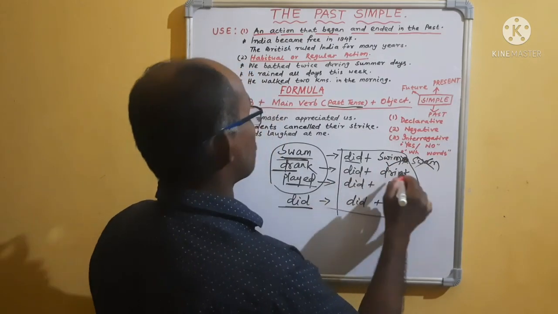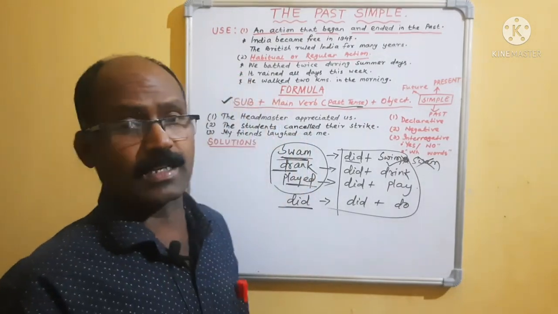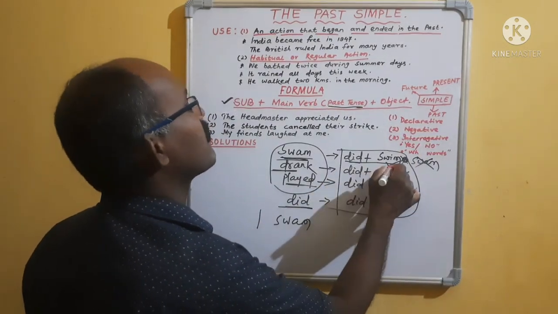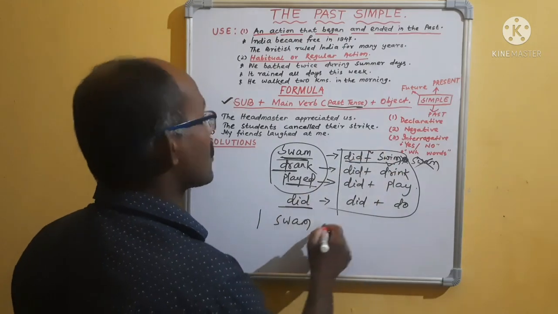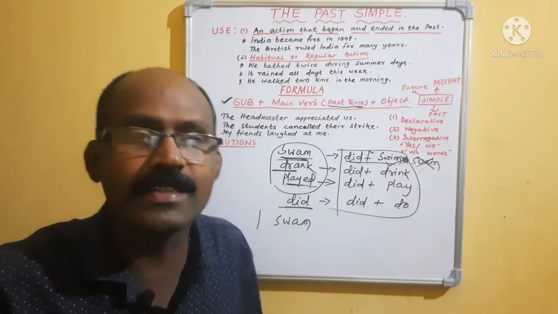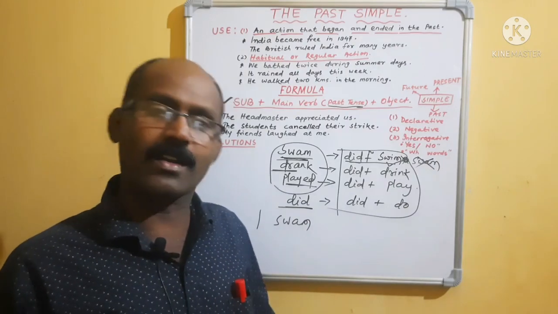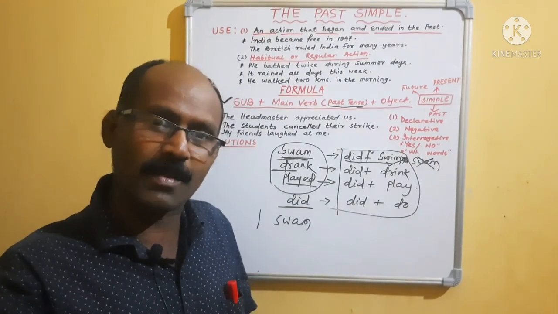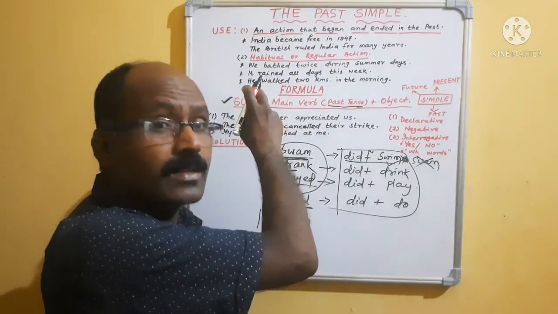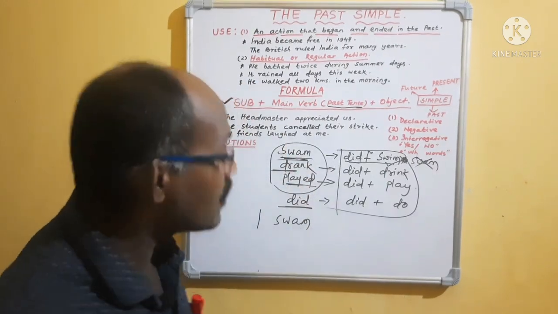Some students are writing did plus drank. No. Suppose we are going to make a sentence negative, say, I swam. Already I have told you, swam means did plus swim. In between use not: I did not swim. That should be the answer. But sometimes students write I did not swam. That means the sentence is wrong, purely grammatically wrong. Did you get my point? Now this is the formula you have to keep in your mind, as we read in present simple. In past simple, the same formula we are going to apply.